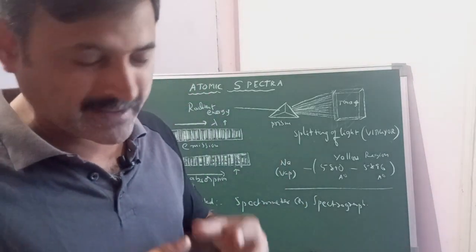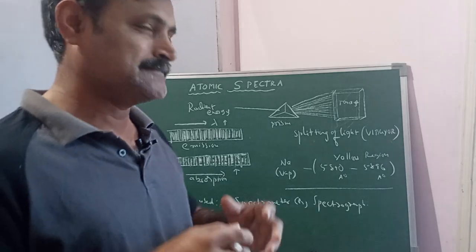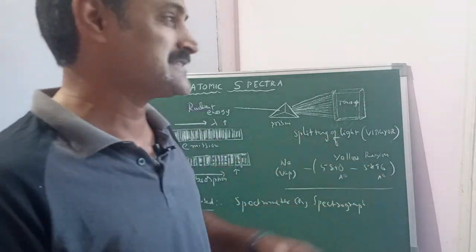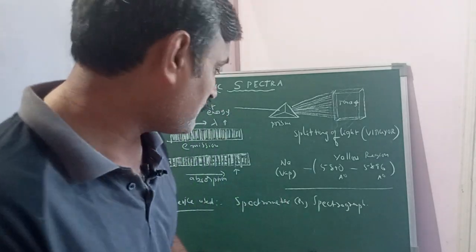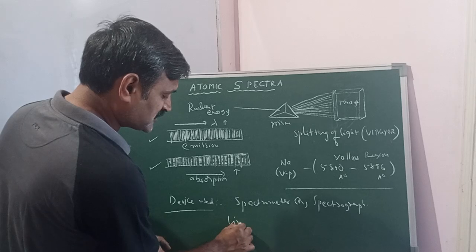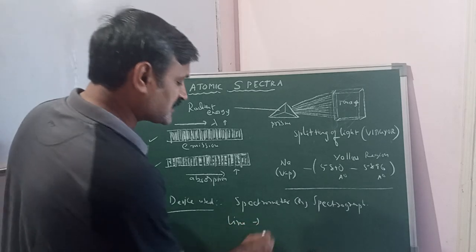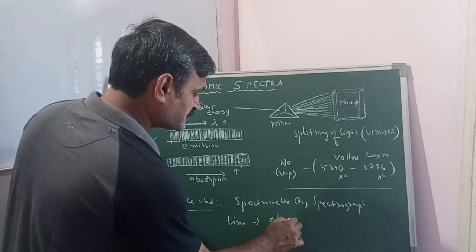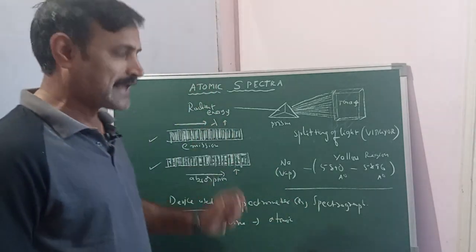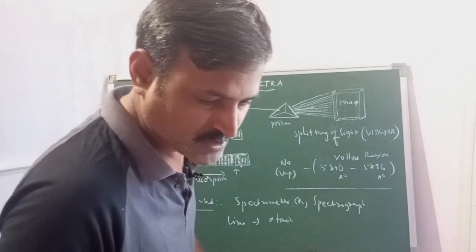Some atoms, such as metals in vapor state or some of the inert gases, have a tendency to form a line spectrum. So the line spectrum is a characteristic property of atoms. That means we can call the atomic spectrum a line spectrum.